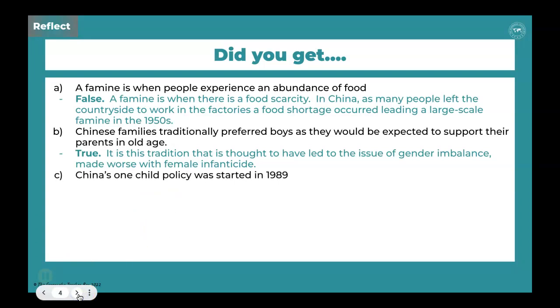Our next statement says China's one-child policy was started in 1989. Hopefully you've been able to spot that that's actually false. The policy started in 1979.